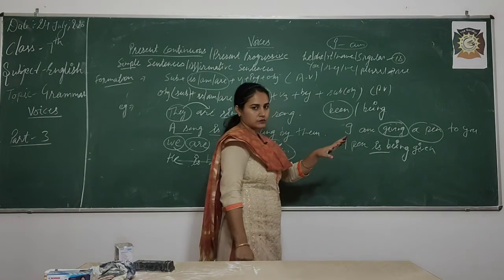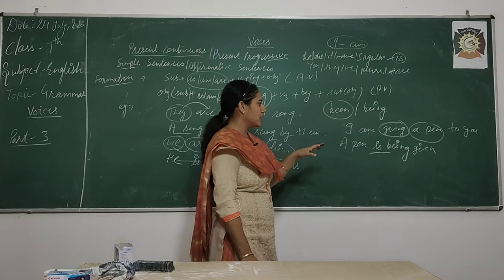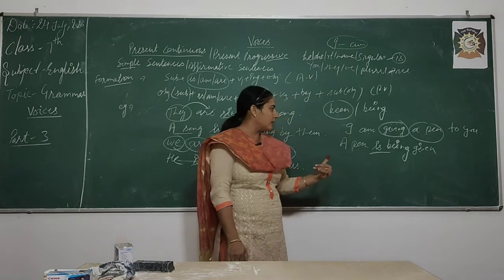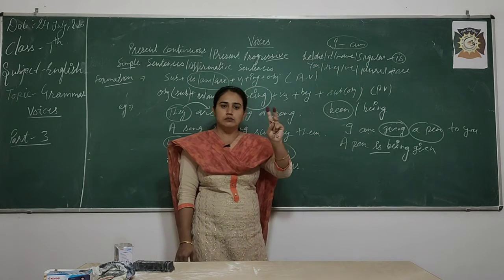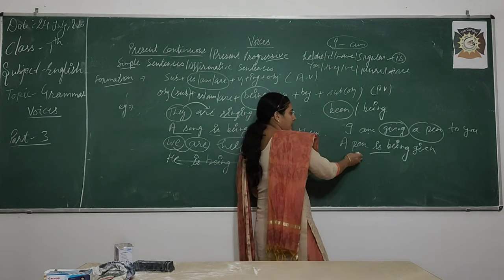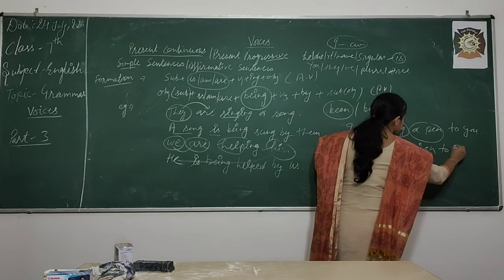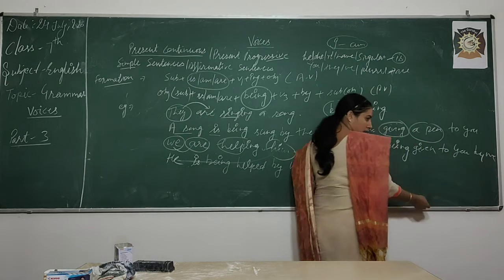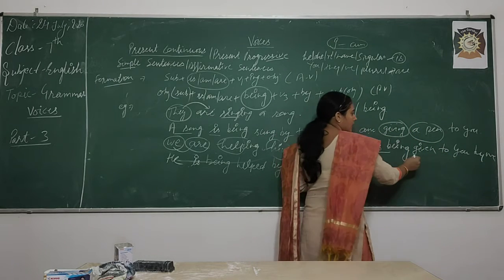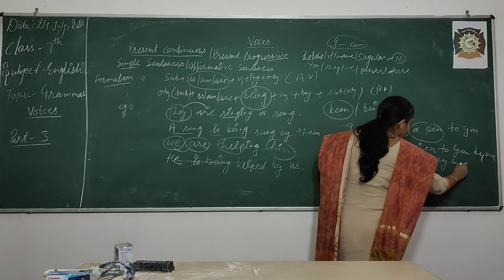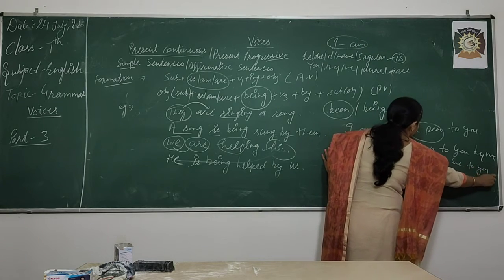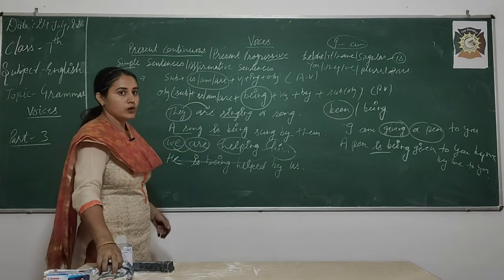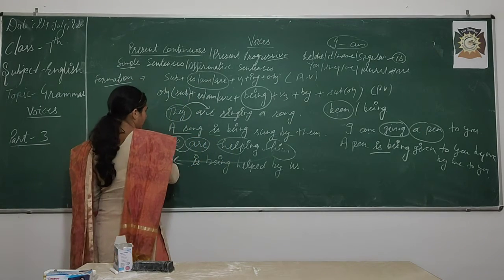There are two options to write. You can write, a pen is being given to you by me, or a pen is being given by me to you. Two different ways to write. A pen is being given to you by me. Another way to write it is the alternative of this, by me to you. Okay, write this, you can also write. Okay, one more example regarding this.